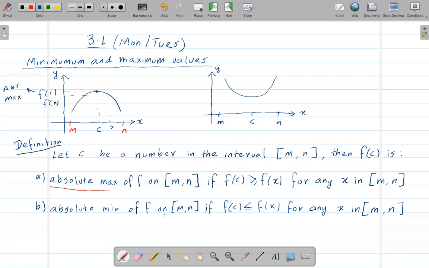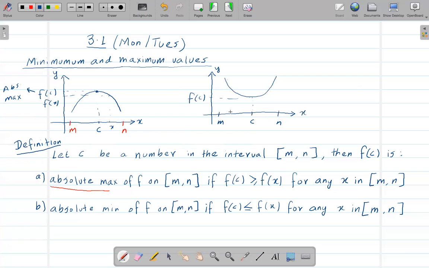Now the absolute value of f on m and n, this f of c is obviously going to be, when you're taking this interval m and n, the absolute minimum, right?